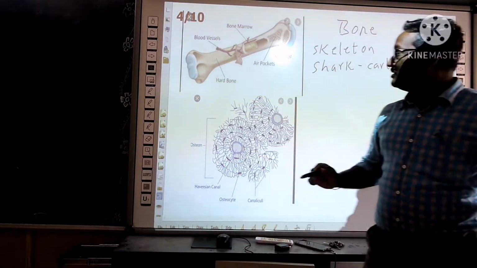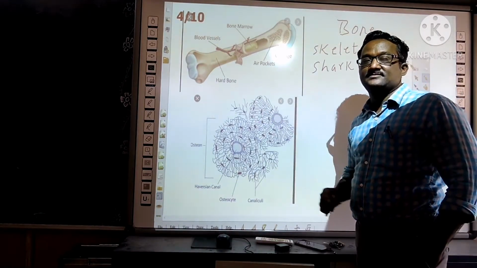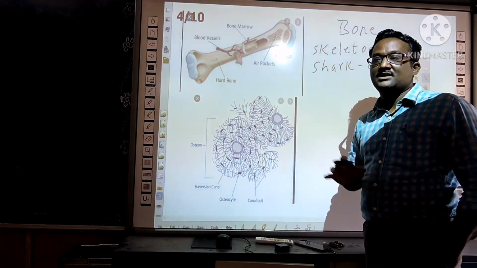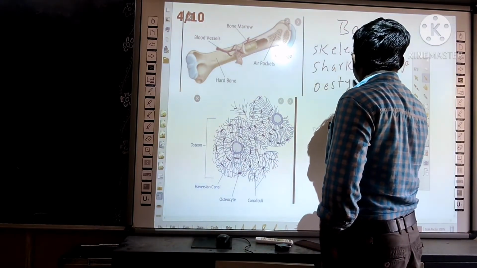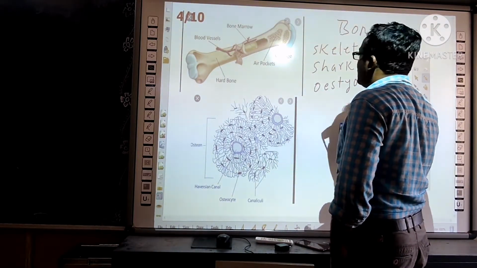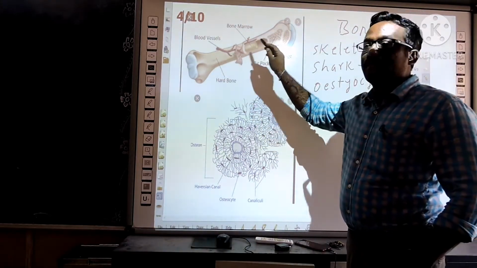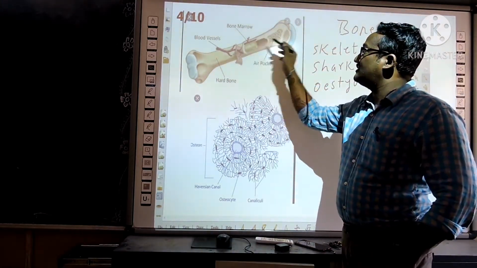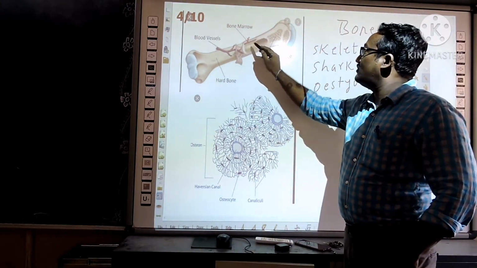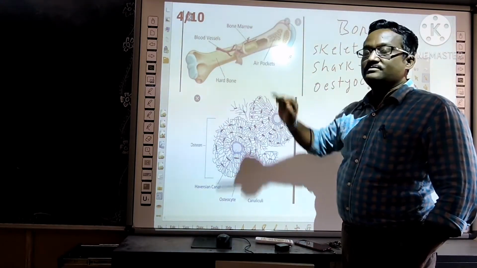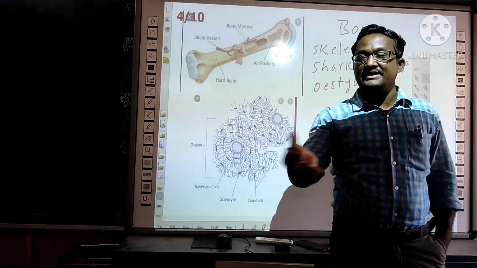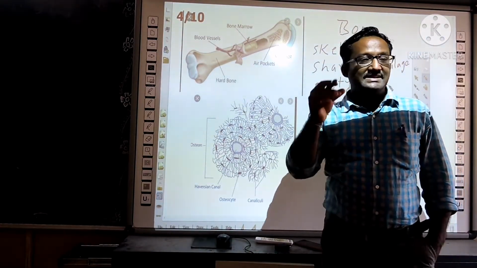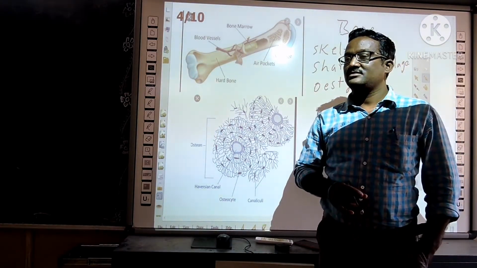Bone is made of osteocyte cells. The important cells are osteocyte cells. These osteocyte cells are present in the hollow portion of the bone. The hollow portion of bone is called bone marrow. Have you seen bone marrow when you are eating chicken or mutton? There is a hollow portion in the bone, right?